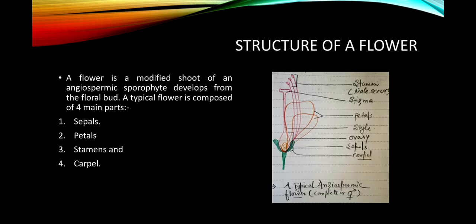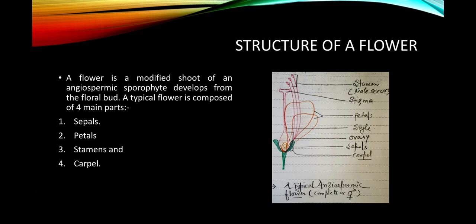So let's begin the topic with the structure of a flower. Here I have drawn a diagram to show what the flower is. A flower is a modified shoot of an angiospermic sporophyte, which develops from the floral bud. A typical flower is composed of four main parts: the sepals, the petals, stamens, and carpel. Here, the sepals and petals are non-essential parts, and the stamens and carpel are the essential parts of the flower. The stamen is the male sex organ, and the carpel is the female sex organ. This is clear in the diagram that I have made.